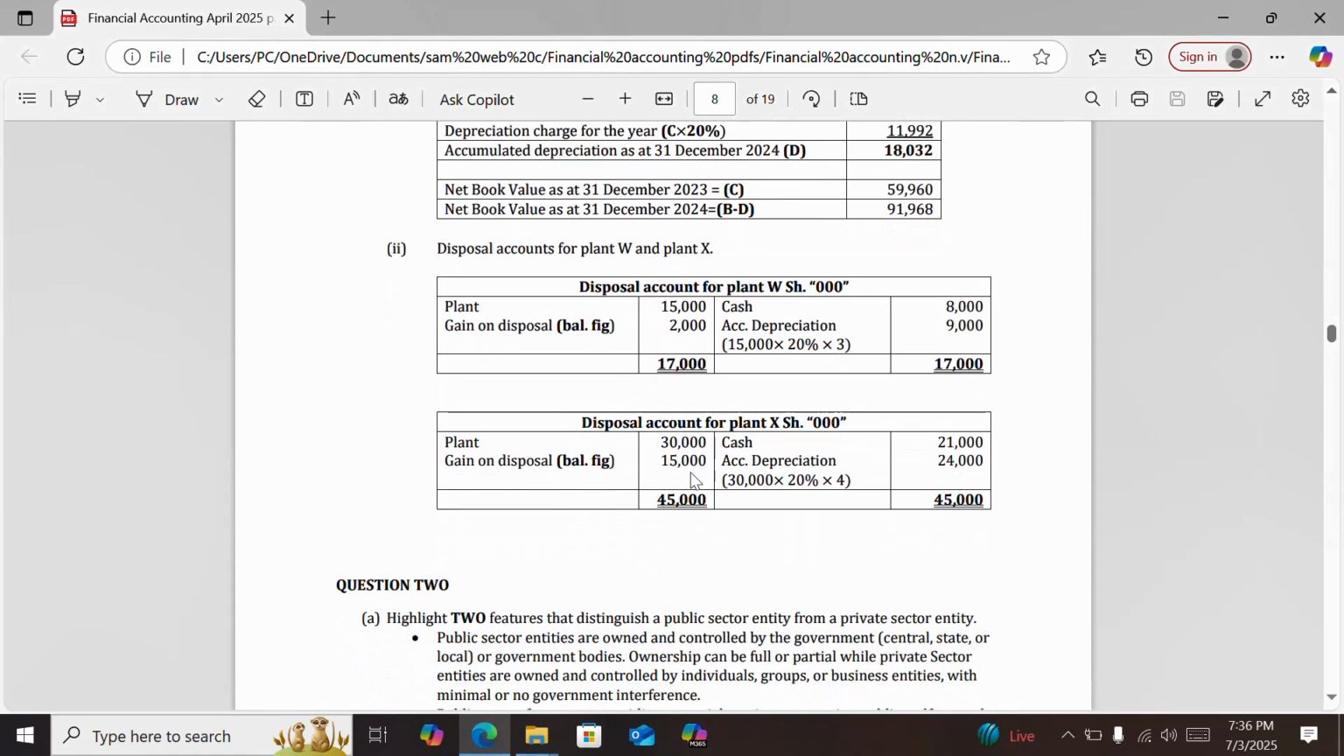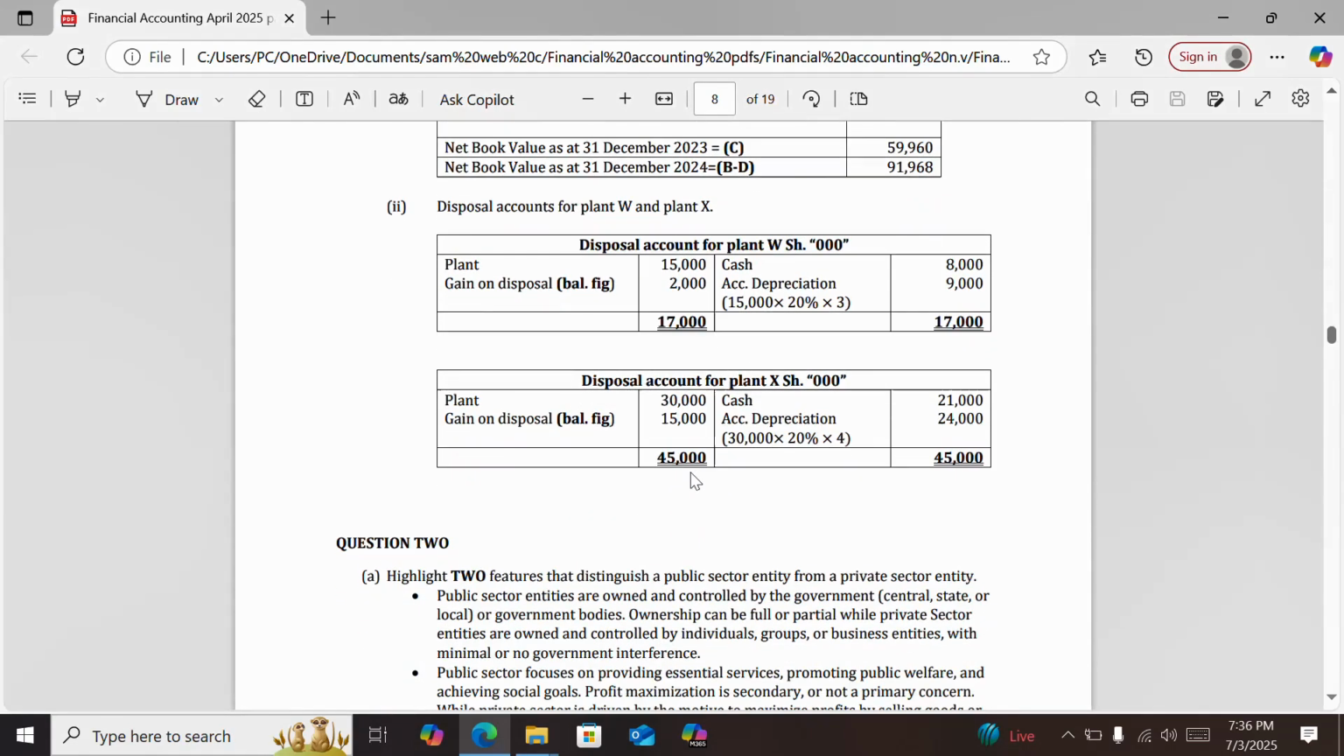Then we have the disposal account for plant X. You have the plant at cost on this side. Then on the other side, you have the disposal proceeds or cash on disposal, then the accumulated depreciation. And the balancing figure is either a gain or a loss on disposal. So in this case, it was on the debit side, and therefore that was a gain on disposal.